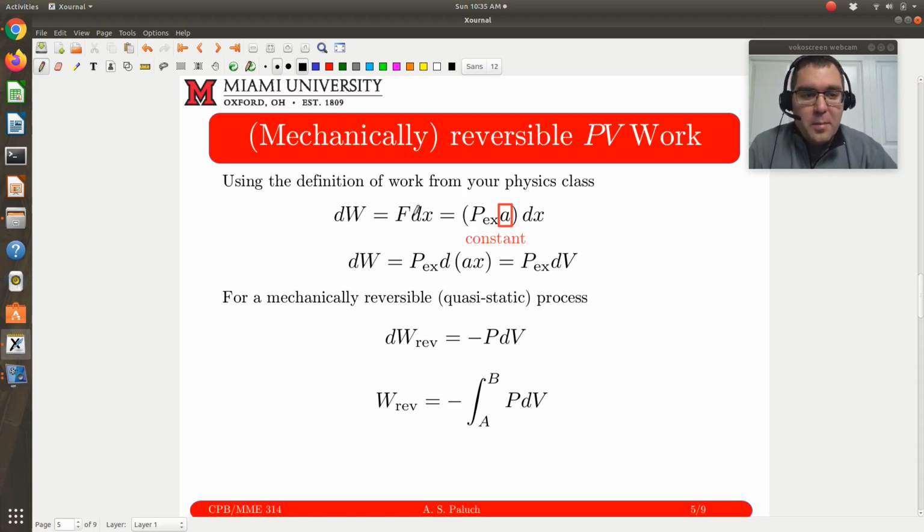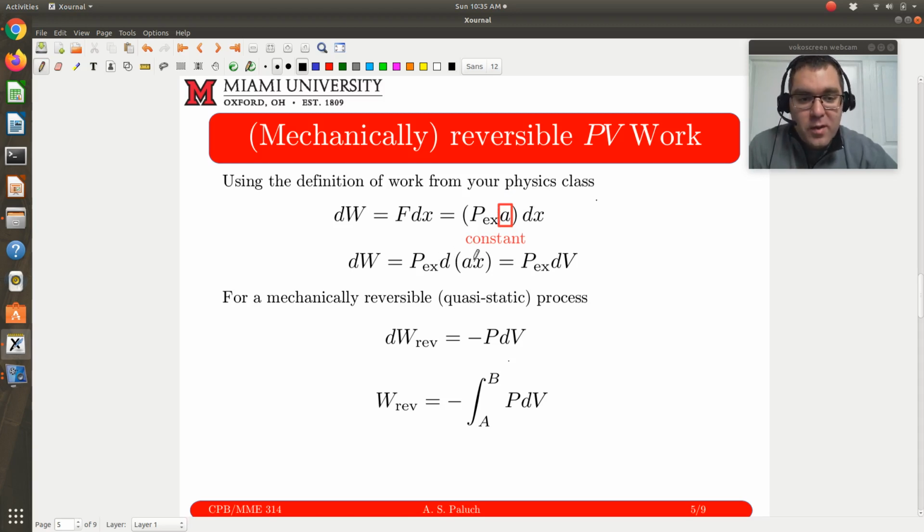Now, when we think about PV boundary work, what force are we referring to? Well, we're referring to pressure. Remember, pressure is a force per unit area. So if we have a piston head moving up and down of known cross-sectional area, then the force is pressure, a force per unit area, times that area. My force is my pressure times that cross-sectional area. If we assume in my piston cylinder that my area is constant, I could bring it out and put it into the differential.